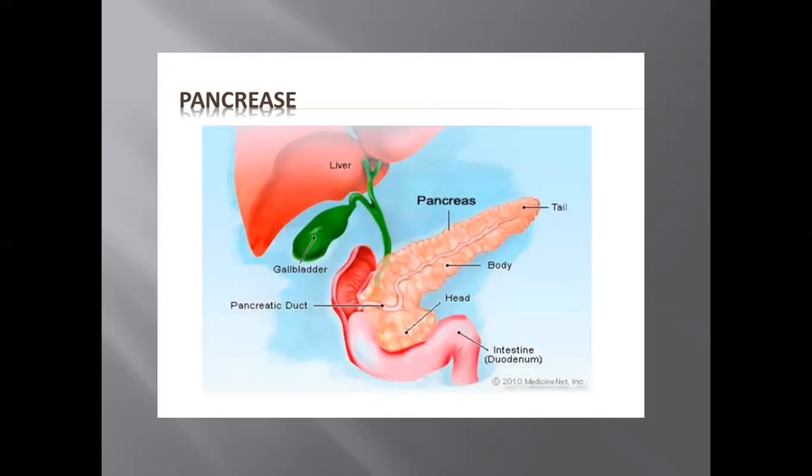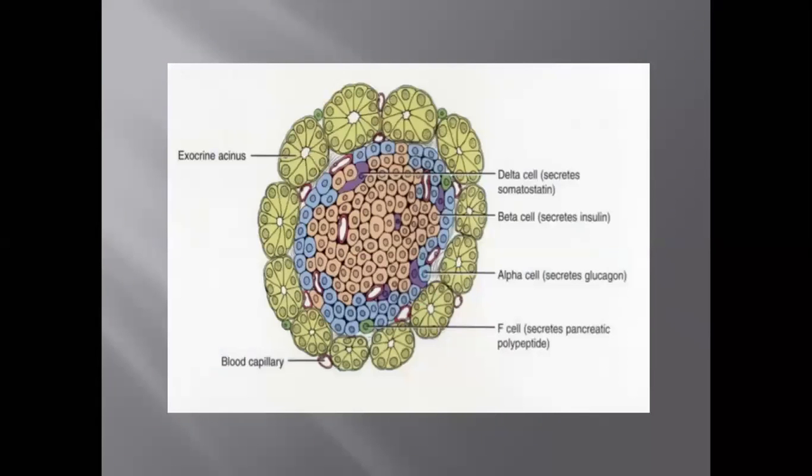Next, some portion of pancreas serves as the ductless endocrine glands. This portion contains groups of endocrine cells referred to as islets of Langerhans. These islets of Langerhans secrete hormone insulin. Let me show you.